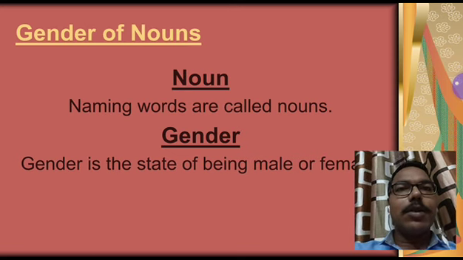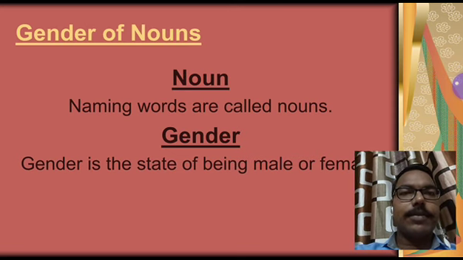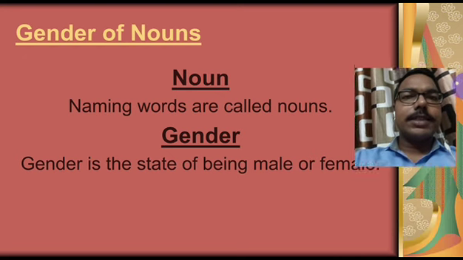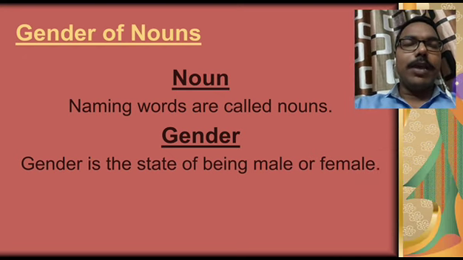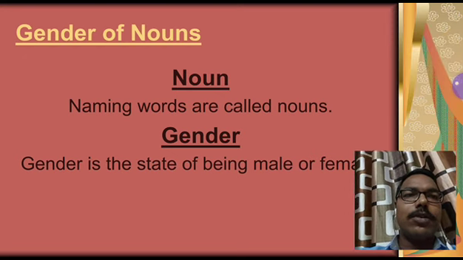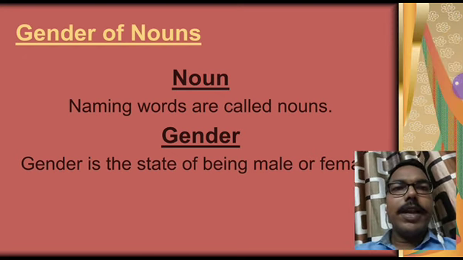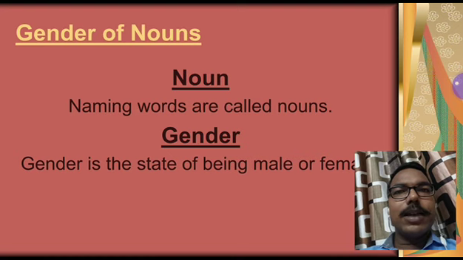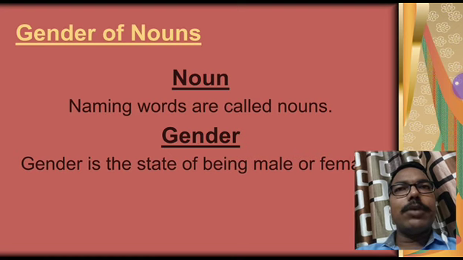Before studying about gender of nouns, we must know what are nouns and what is gender. Okay, so tell me students, what are nouns? Naming words are called nouns. And what are genders? Gender is the state of being male or female. Okay students, by this definition we come to know that naming words, any name, is called noun. And when we say any name, what we come to know about the name, if it is male or female, that is called gender.